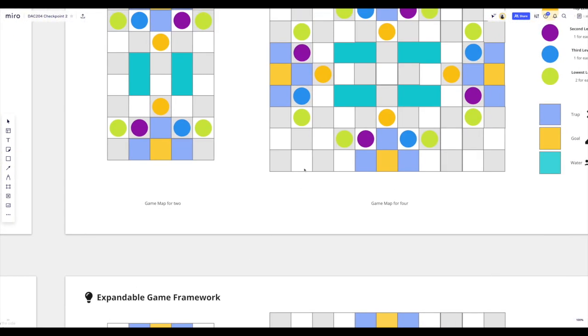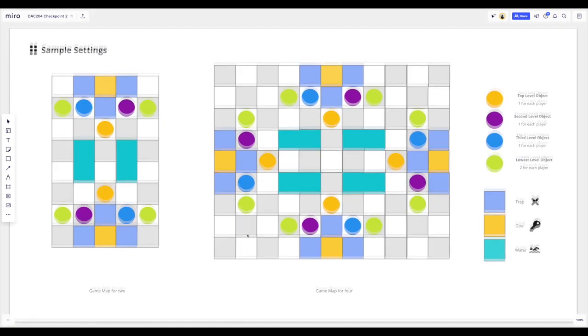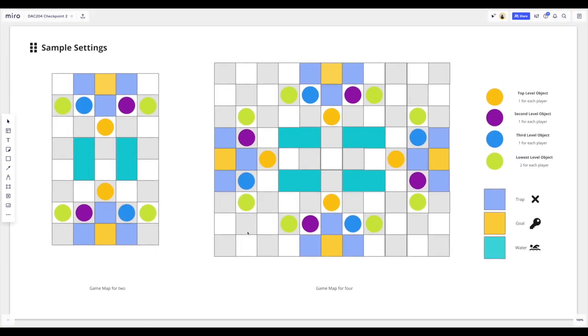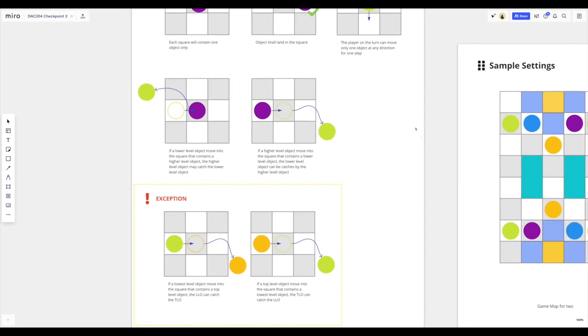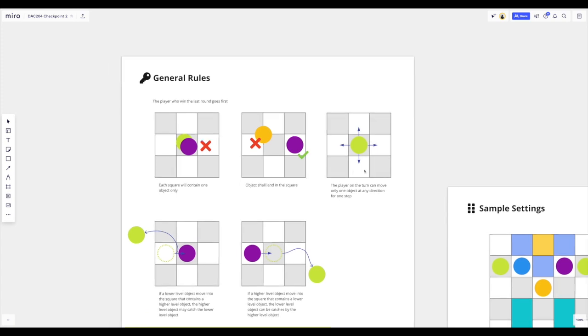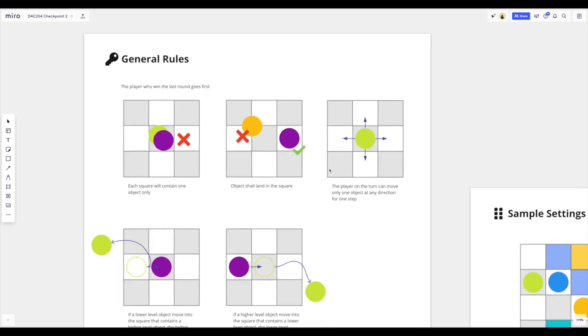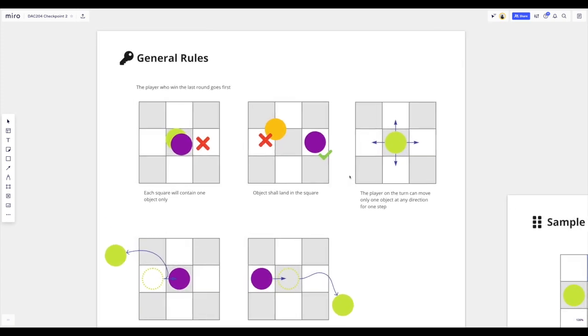Here are the sample settings for the game before start. Each side will have 1 top level object, 1 second level object, 1 third level object, and 2 lowest level objects. The game starts from the side that won the previous round or by other means.